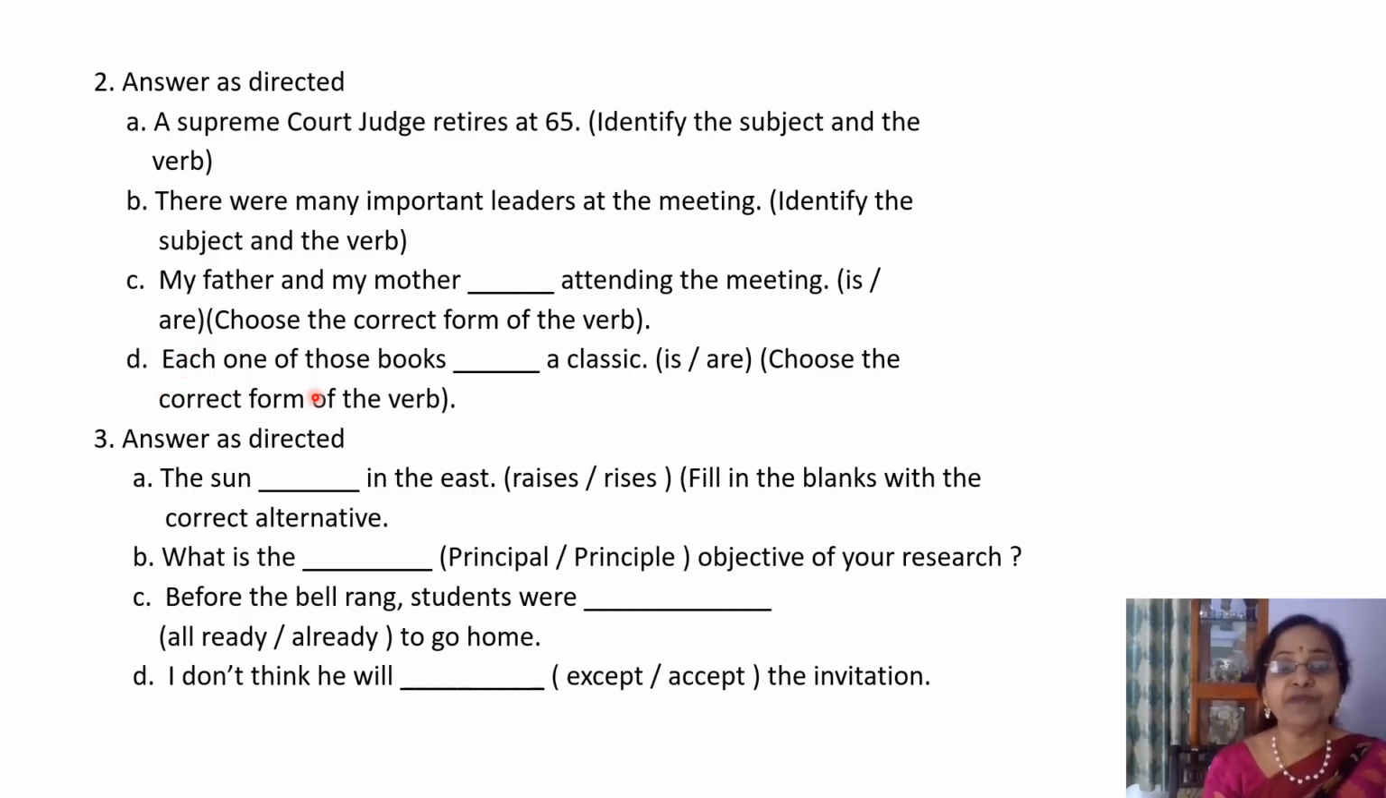D: Each one of those books dash a classic. Though books looks like a plural, here the subject is each. You are referring to each particular book, so your subject is singular over there. So each one of those books is a classic, not are a classic. Refer to the subjects very, very carefully. Then only will there be a Concord between the subject and the verb.